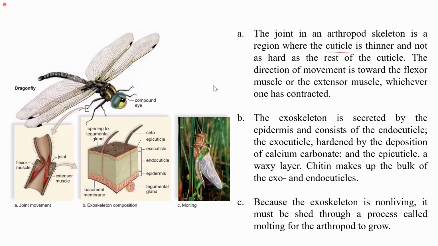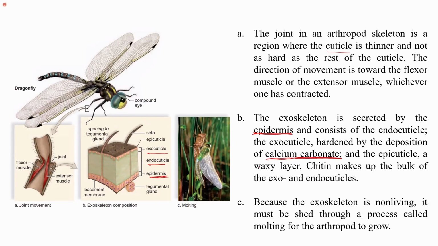In the figure, you can see the exoskeleton composition. The exoskeleton is secreted by the epidermis. The outer layer, which is the epidermis, formed by the ectoderm, secretes the exoskeleton. The exoskeleton consists of exocuticle and endocuticle, and as I mentioned, with time it gets hardened by the deposition of calcium carbonate.